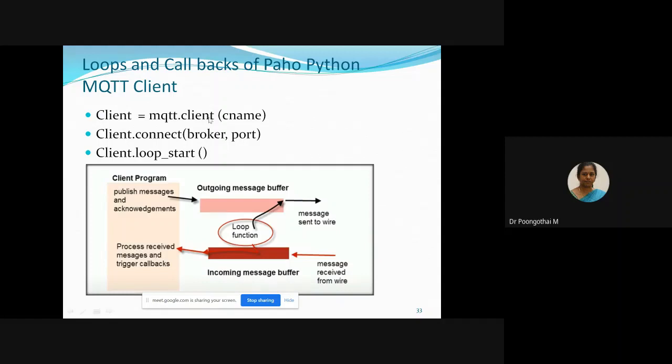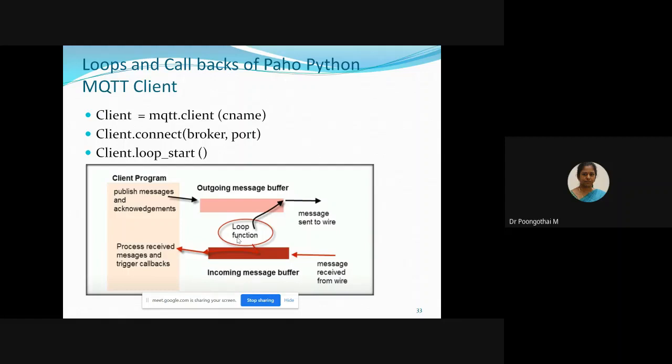So the loop function and callback functions play an important role in checking the arrival of new messages. That is the aim of your loop and callback function. It keeps on monitoring, that is, periodically checking the arrival of new messages. So this diagram explains the importance of loop and callback functions in the MQTT client.